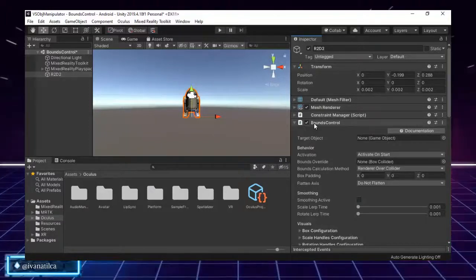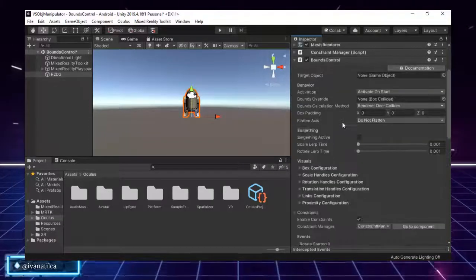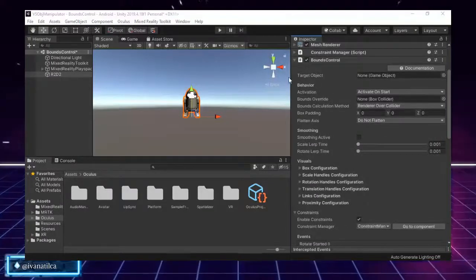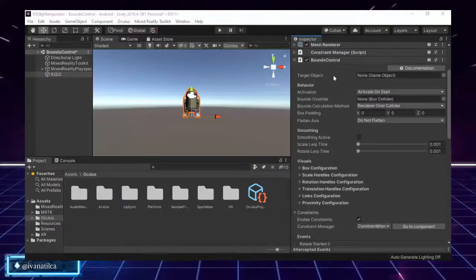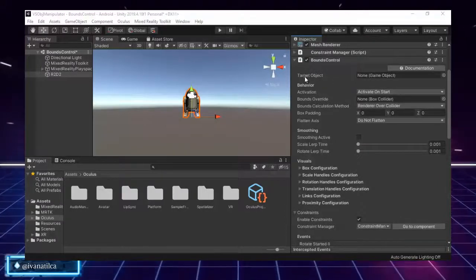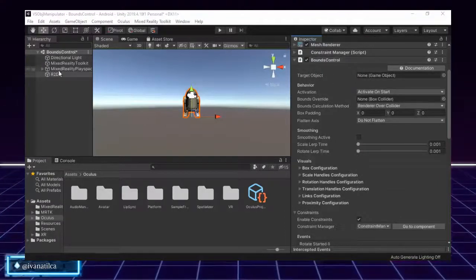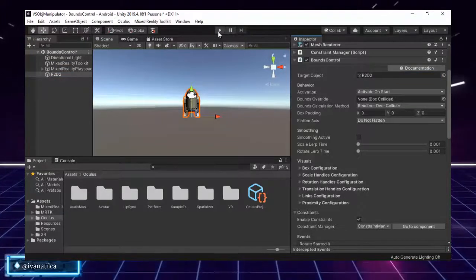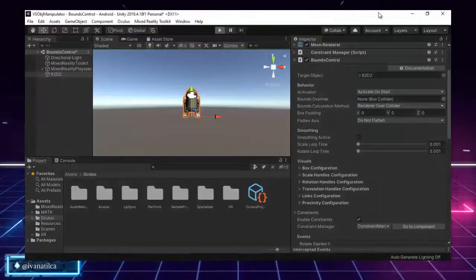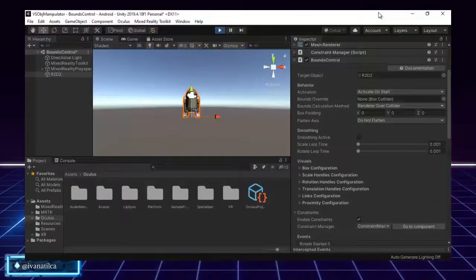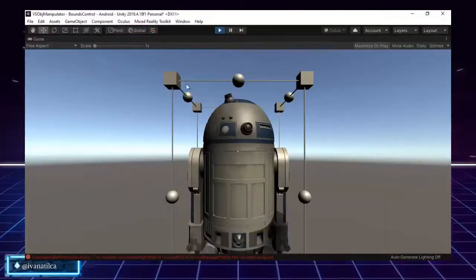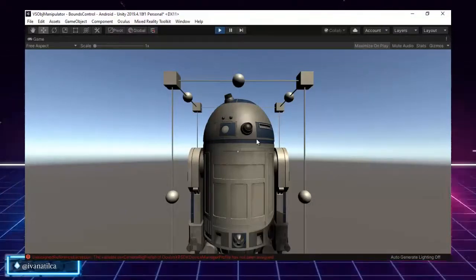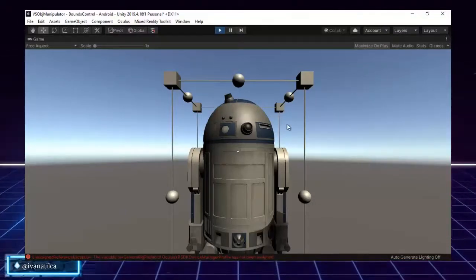Now we will focus on the bounce control, and to start testing, we first need to target which one is the object that we want to assign the bounce control to. So I will assign it to R2, and that's it. We already have it. If I test this right now, you will see how the bounce control is added to R2. There you have it. Okay, it doesn't look that good. We will see how to edit it and make it look even prettier.